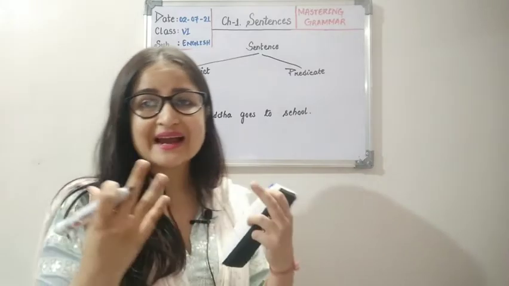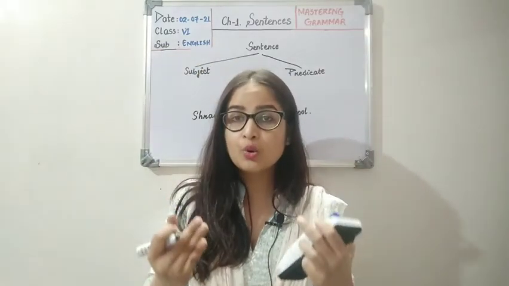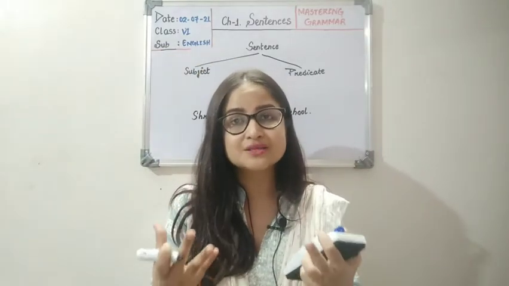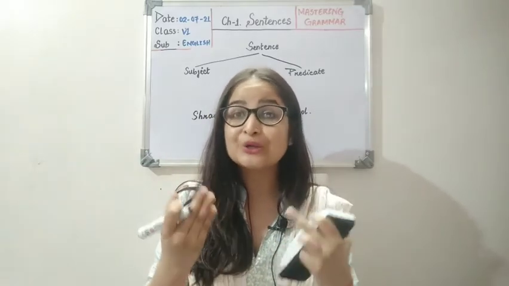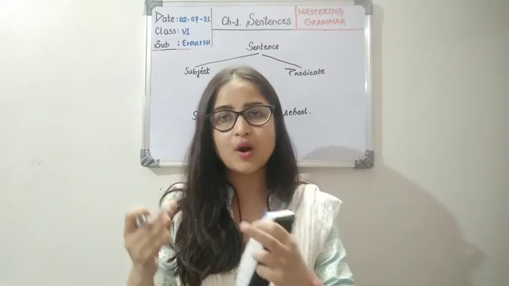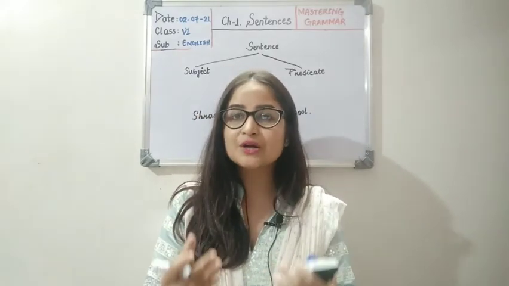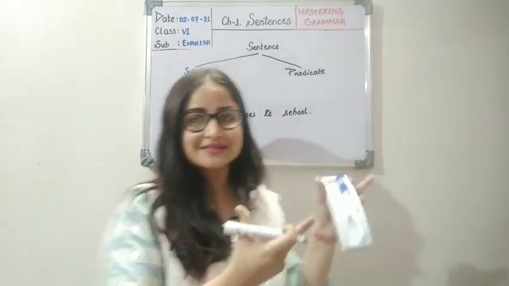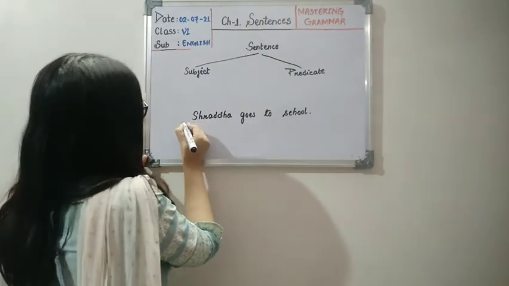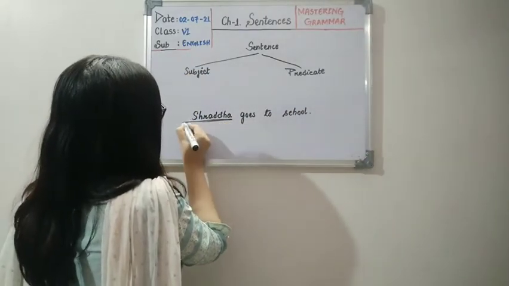Who is doing that action? Who or what is being talked about? We are talking about whom? Who is the topic of discussion in this sentence? Here Miss Shraddha is the topic of discussion.